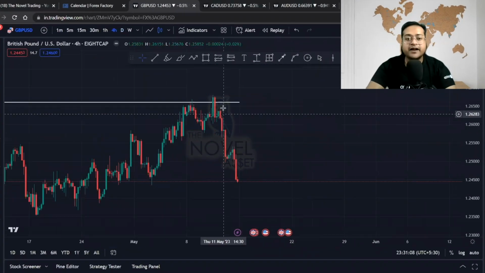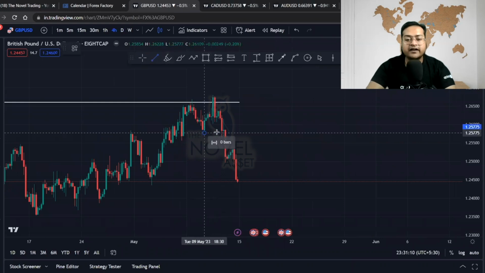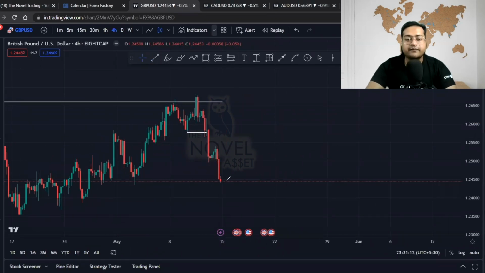If you see properly, price has given us a proper momentum choch in the market. This is a long-term choch. So what are we expecting? That the price might try to retrace from this order block. This is the extreme order block.